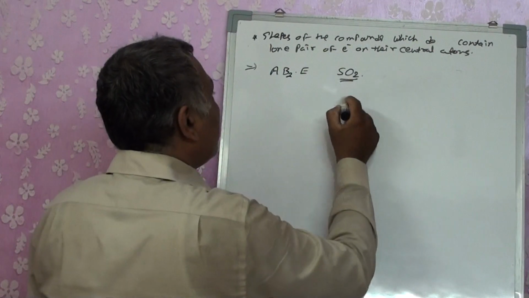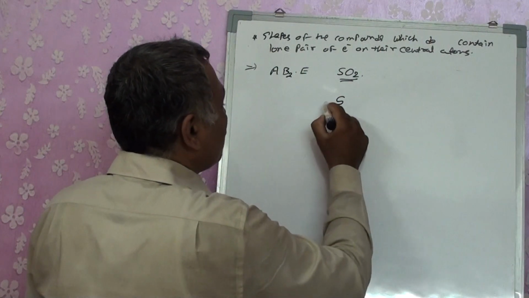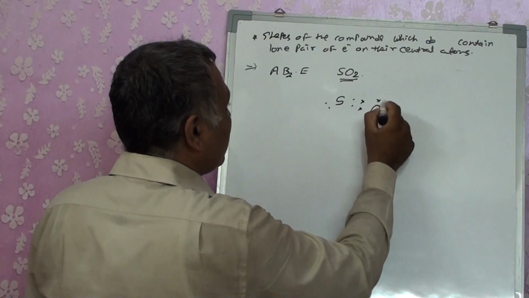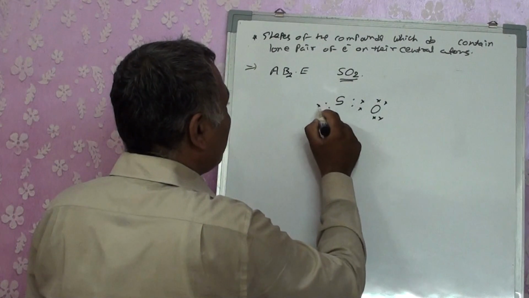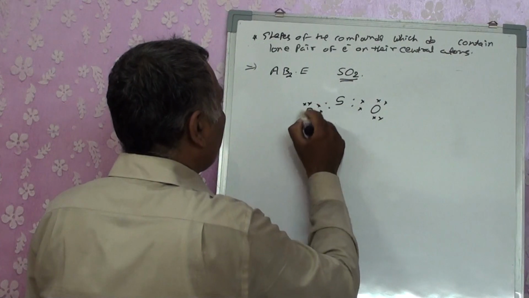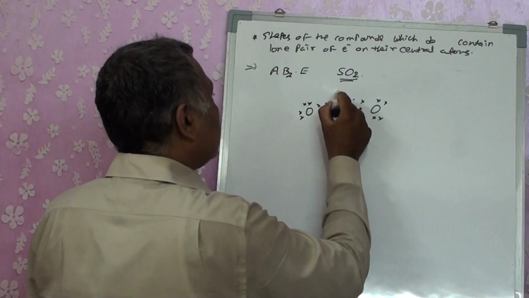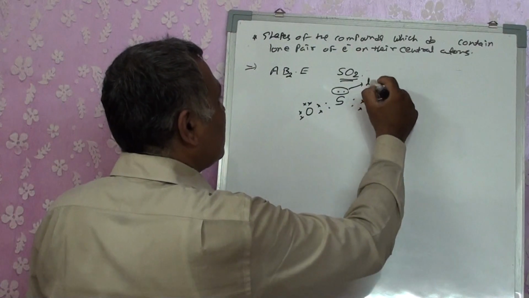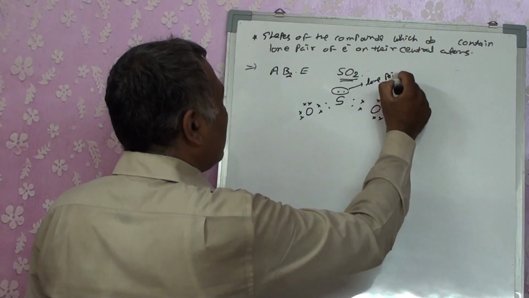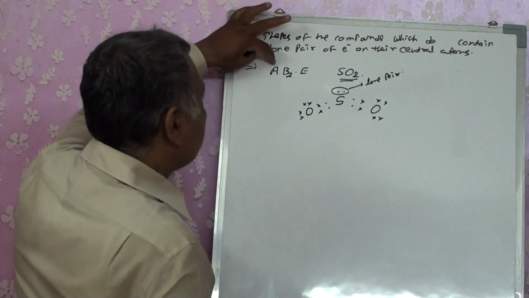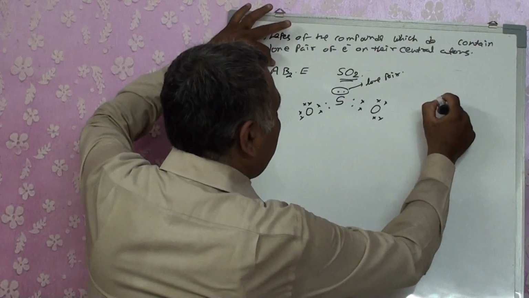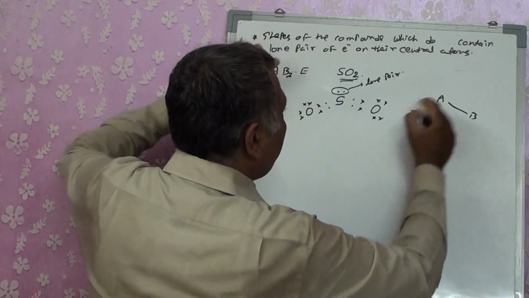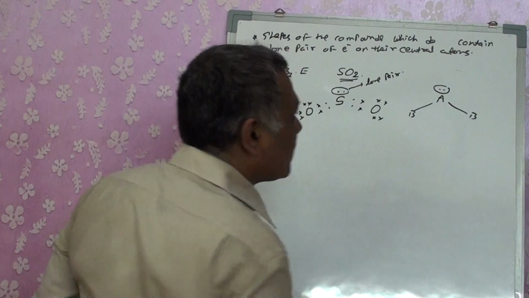Now sulfur has 6 electrons in its outermost orbit. Each of them is shared 2, but it still contains one lone pair of electrons. This is considered the lone pair present on it. That means my central atom A is bonded with B, and one lone pair is present.